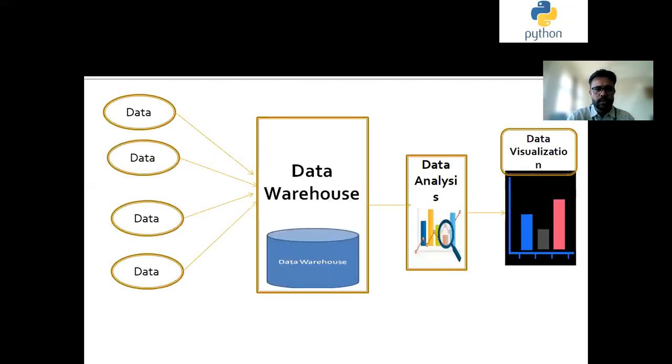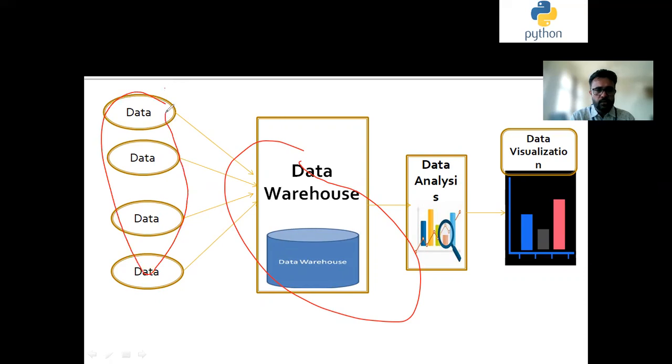Now I will explain this diagram. This is the data warehouse, a central repository where the data will be stored. This is the raw data or precious data. Every piece of data or information we call data, and data is stored in the data warehouse. Now it goes to data analysis.